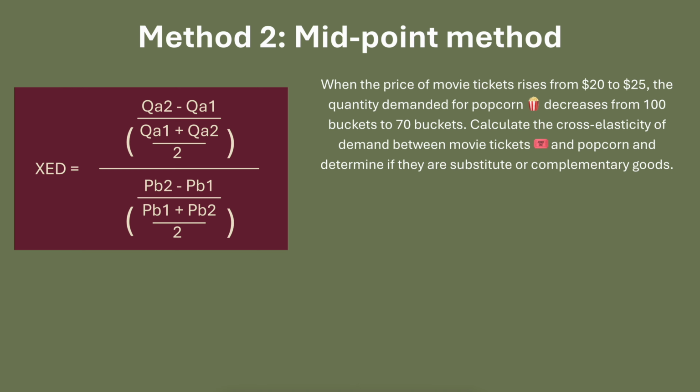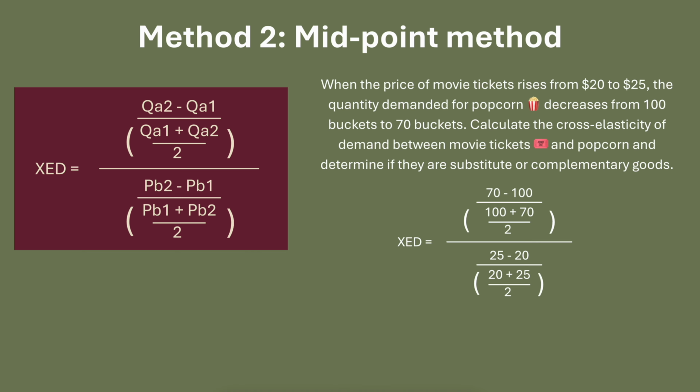Calculate the cross-elasticity of demand between movie tickets and popcorn and determine if they are substitute or complementary goods. The cross-price elasticity equals the new quantity of popcorn minus the old quantity, so 70 minus 100, over the old quantity plus the new quantity, 100 plus 70, over 2. All of this over the new price of movie tickets minus the old price, so 25 minus 20, over the old price plus the new price, so 20 plus 25, over 2. And that's it. Whew. Let's solve this now.